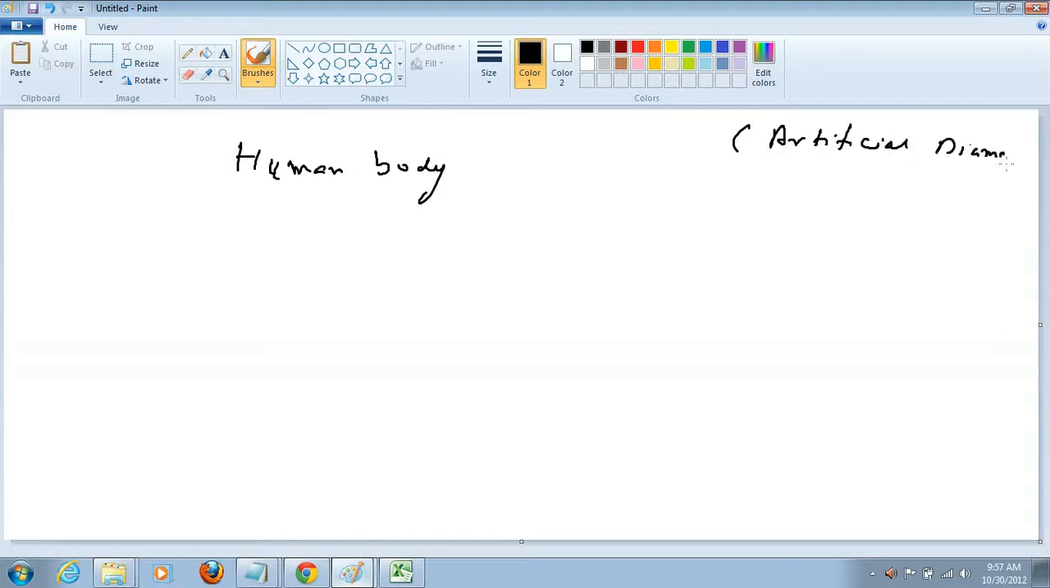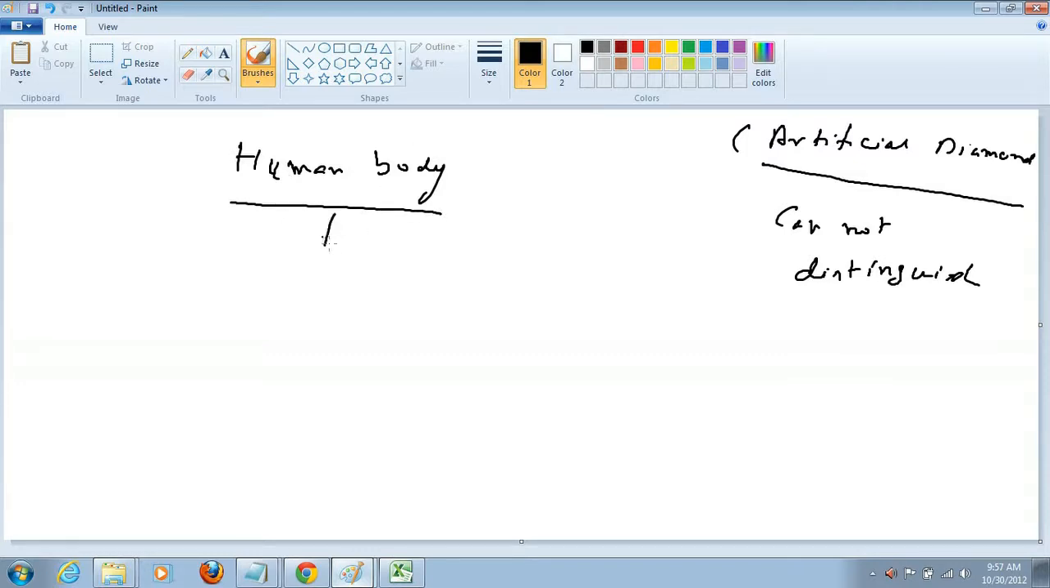I forgot to mention one thing. Artificial diamond, also called synthetic diamond, also exists. It can be made in the laboratory, and you cannot distinguish artificial diamond from real diamond. So that is one interesting piece of information. I think it could be useful.